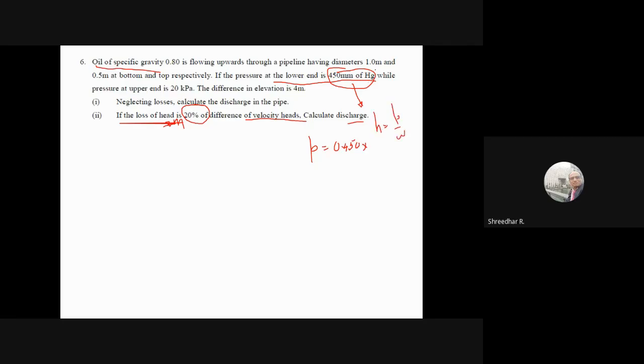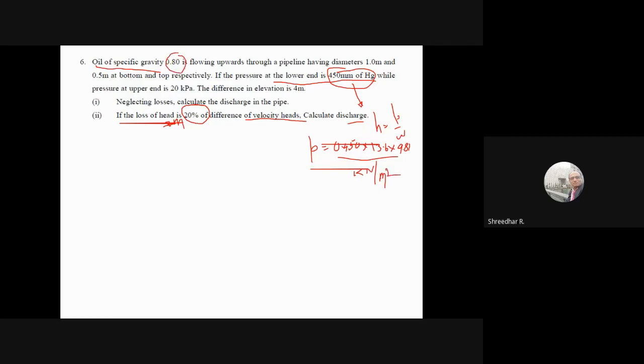Because it is mercury, what I should do? It is 13.6 into 9.81. This is very important. You always don't multiply by specific gravity and all those things. Always convert into pressure units, so this unit will be kilonewton per meter square. Then P by omega, omega is oil, so 0.8 into 9.81.